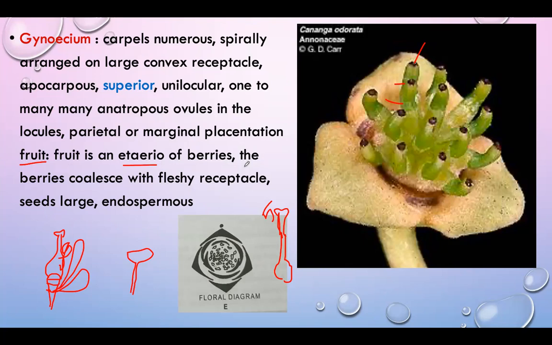So in the custard apple, we can see these aggregated characters. But in Polyalthia and Artabotrys, the fruitlets remain free. In the custard apple, all fruitlets come together to form one fruit. This is the gynoecium character. Then what about the fruit? This is the fruit structure, and the gynoecium we have already studied.